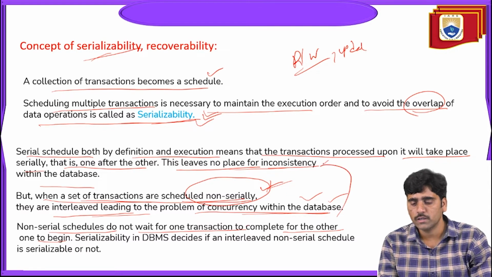From this, we understand that serializable means sequential manner, one after another. But non-serial means they do not maintain one after another; they run all together. That leads to overlapping problems, which is a database inconsistency problem also.